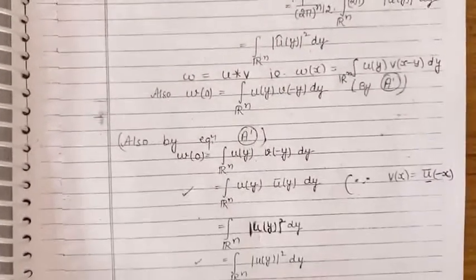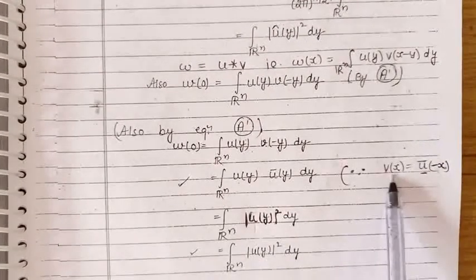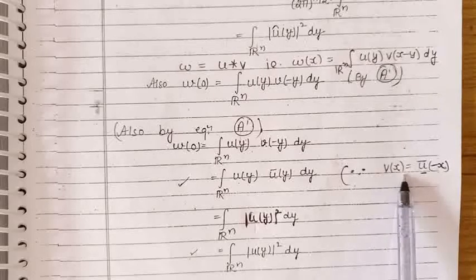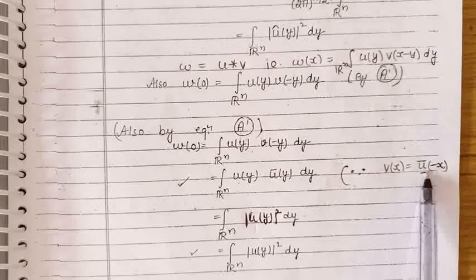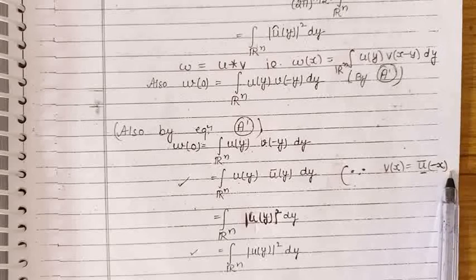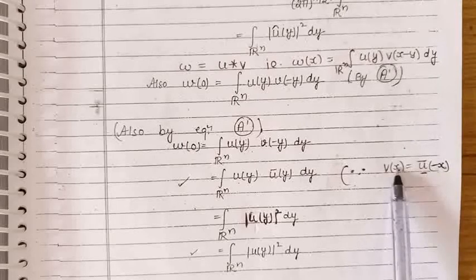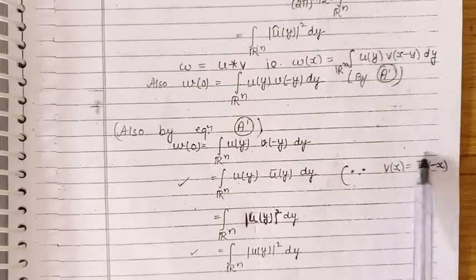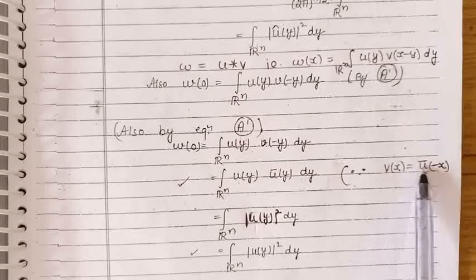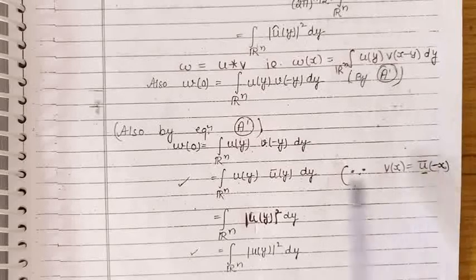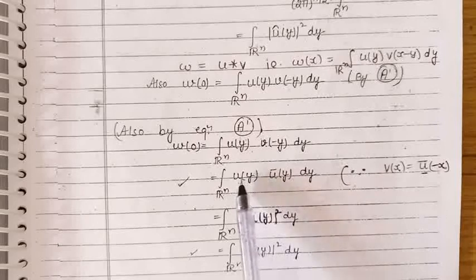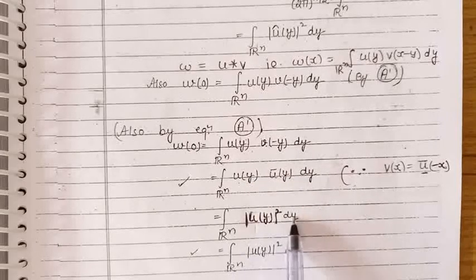Now the function v we had defined by v at x is equal to the complex conjugate of function u at minus x. So putting x equal to minus y here, this will become the complex conjugate of u at y. Now u times u bar becomes the mod u square. So we have obtained this value.